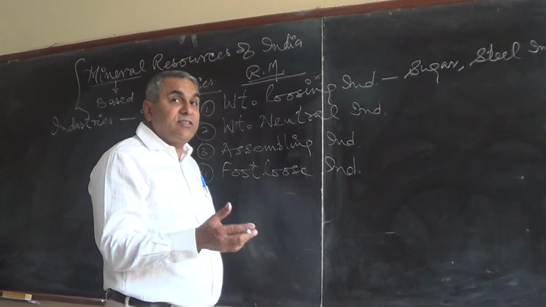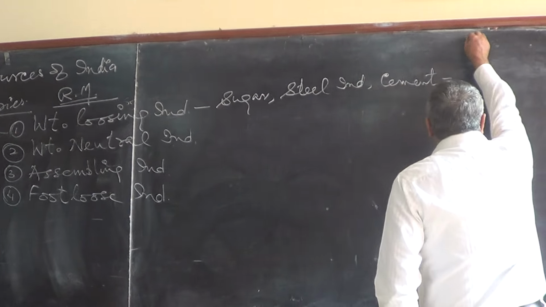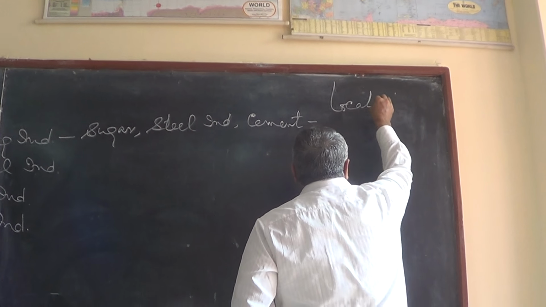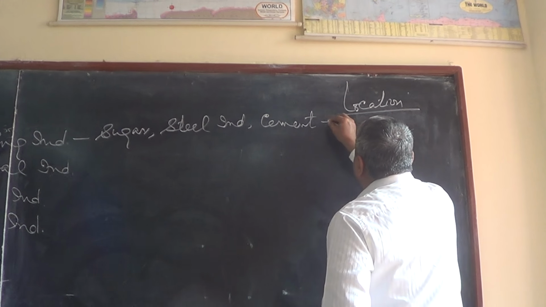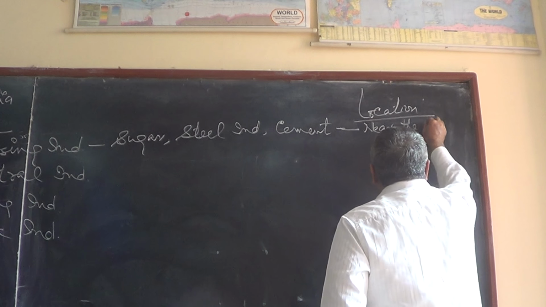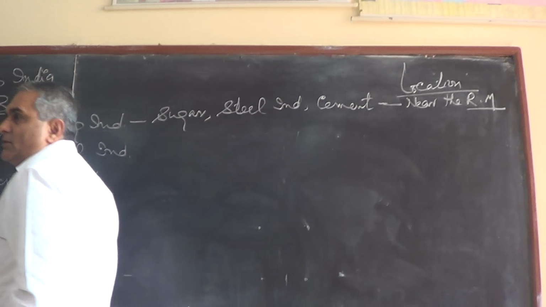So in such a condition, what would be the location of the weight losing industries? The location of these industries is near the raw material, wherever the raw material is available.